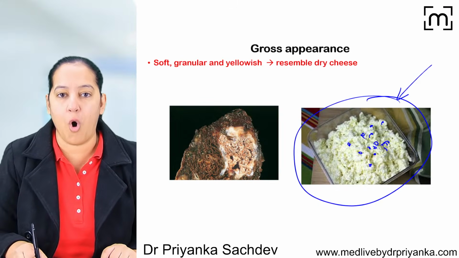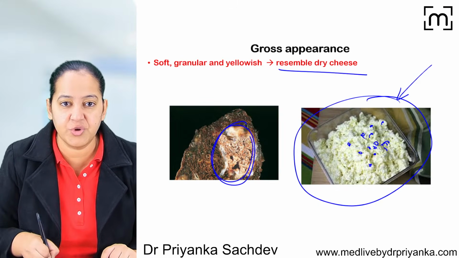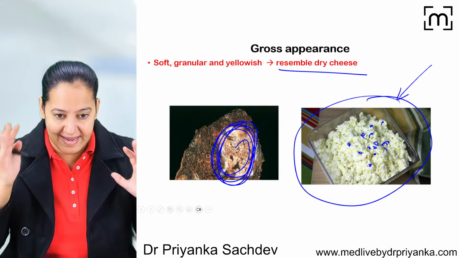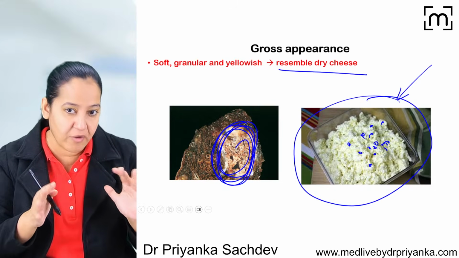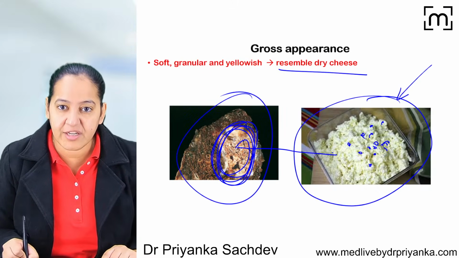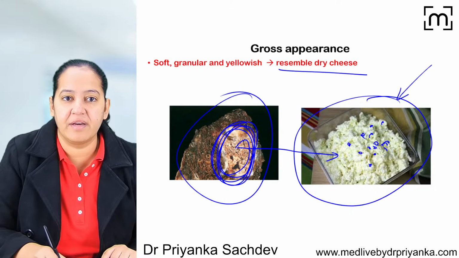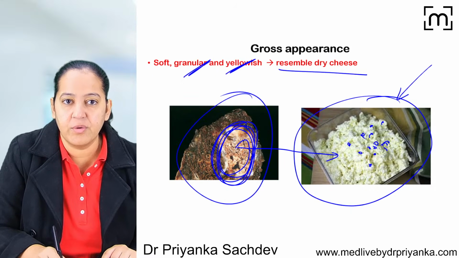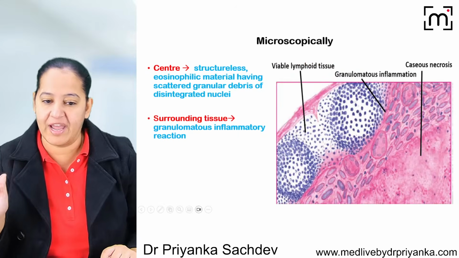Grossly, I told you the organ, the dead tissue, looks like cheese. Can you see? This is a lung in which TB is there. This is the granuloma of the TB inside a lung. This is the diagram of the lung. I can see the necrotic tissue is dry, number 1. It's granular, number 2. It's soft and yellowish. So it looks like cottage cheese.